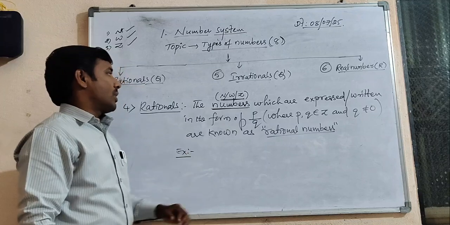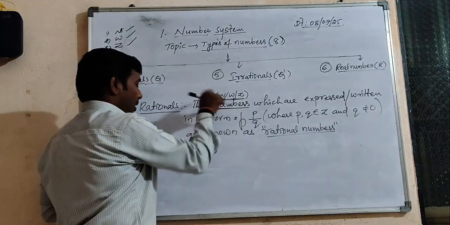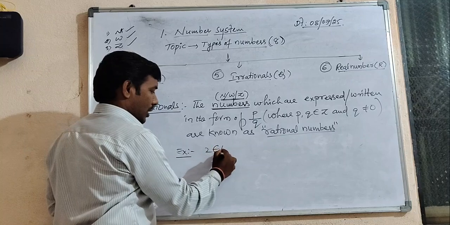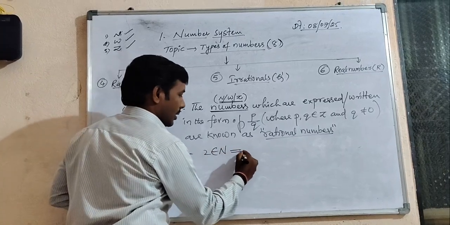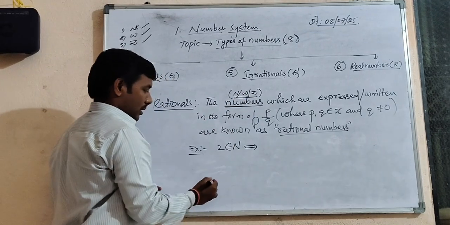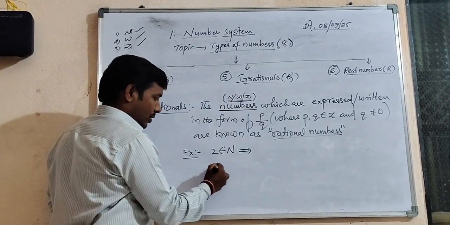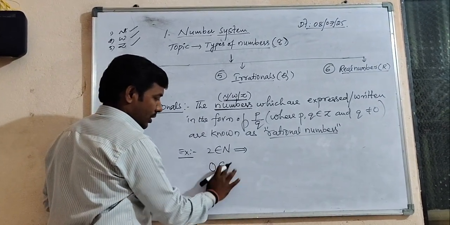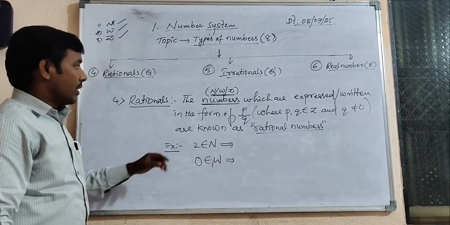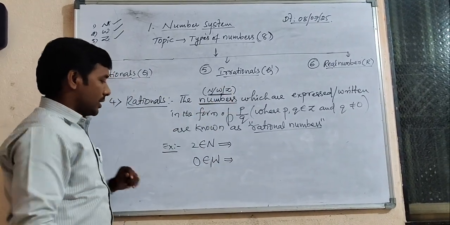So I want to take one number from natural, that is 2. 2 belongs to natural numbers. Then I want to take one more number from whole. In that whole, let us go with 0. 0 belongs to whole numbers. Now the next is integers.